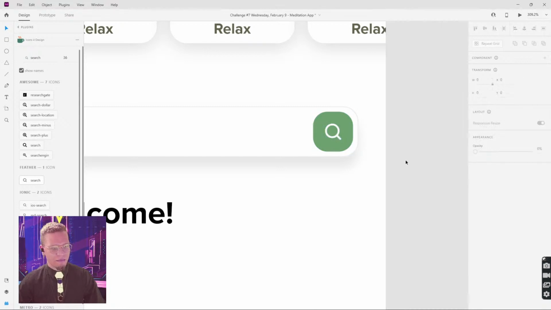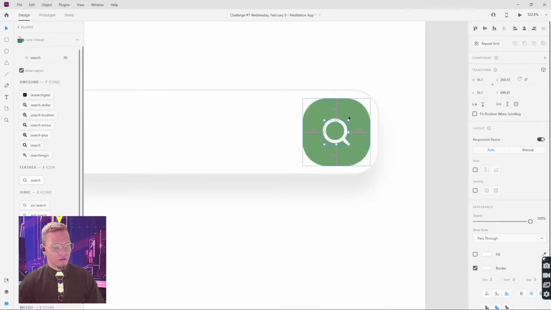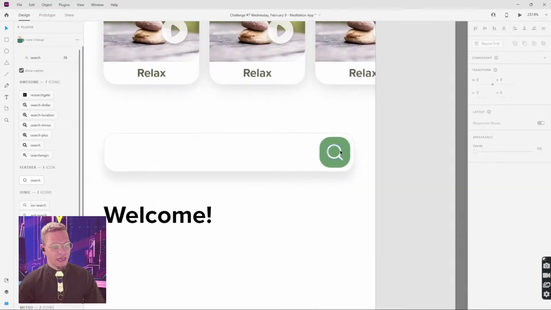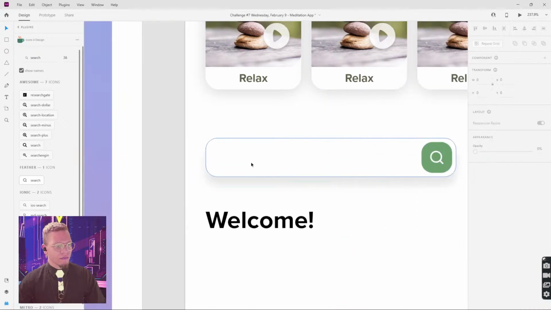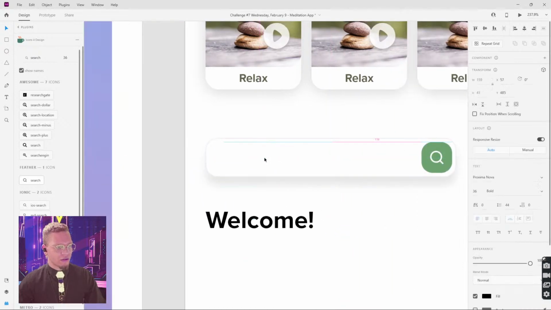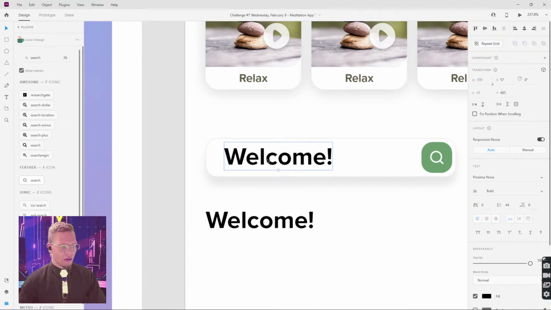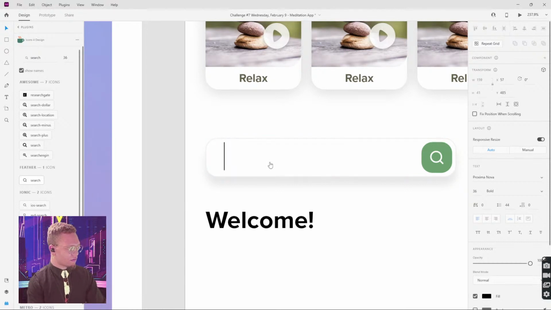All right, so with this magnifying glass, I'm going to turn the stroke down to 2 from 3. I'm going to use this as the button. It seems a little too large. And I'm going to duplicate our welcome, and these are going to be our words.